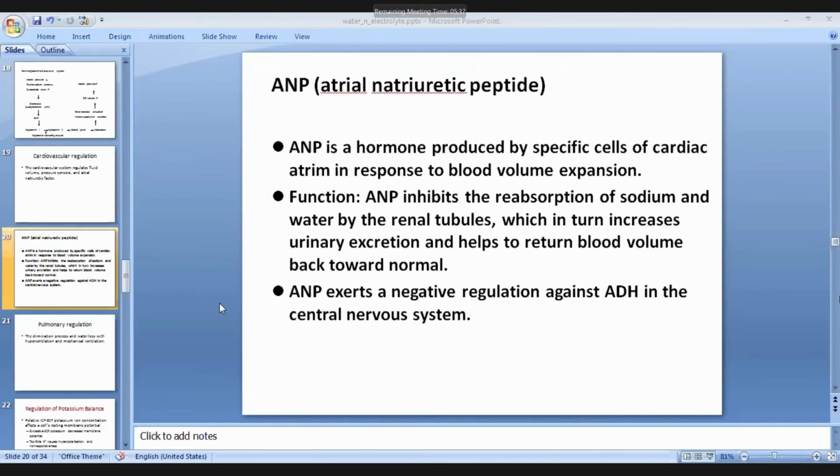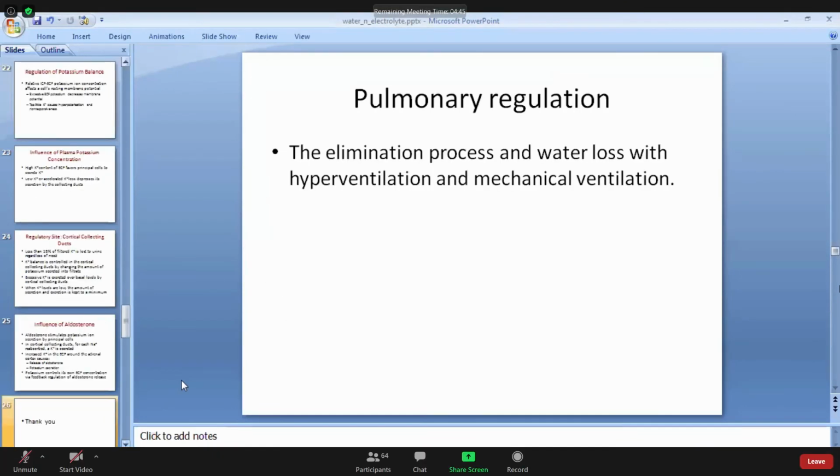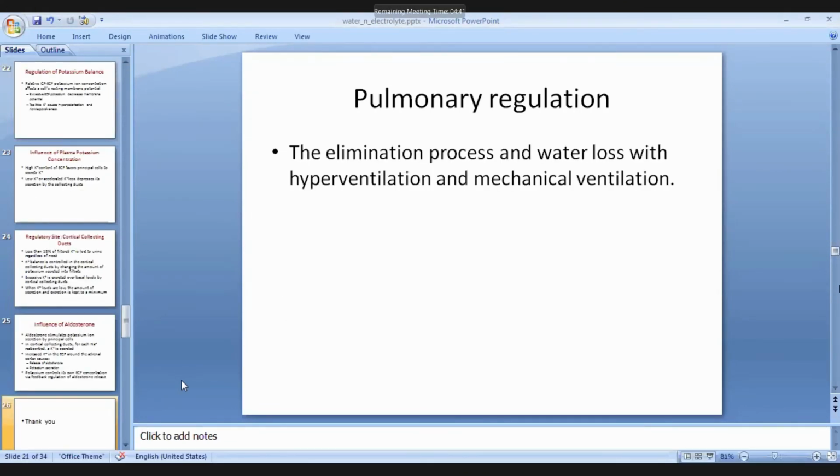So when there is a high blood volume expansion, it inhibits the reabsorption of sodium and water by the renal tubules. When there is an increase of blood volume, it tries to bring that up to normal by inhibiting this reabsorption, and also exerts a negative regulation on the antidiuretic hormone in the central nervous system. This is about ANP. Next, pulmonary regulation, water loss by hyperventilation and mechanical ventilation.